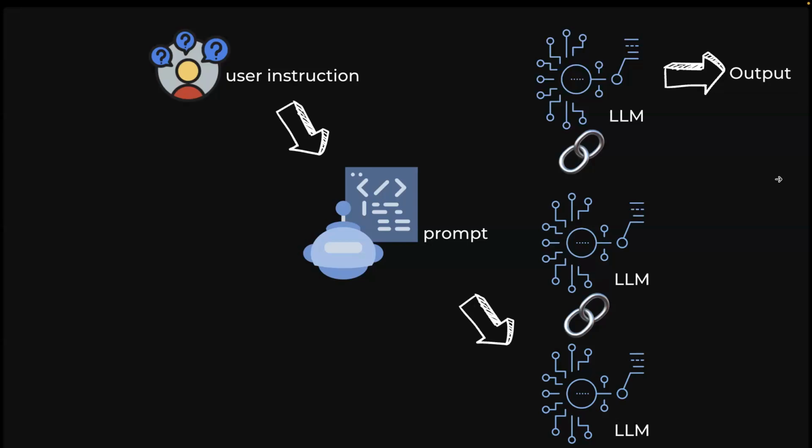And then when we talk about chains, what does that mean? When you work with different language models, you might want to chain different language models together. So the output of one language model could be the input of another language model. Or if you have 3 language models, the output of the first 2 language models could be the input of your 3rd language model. And then together, they work together to produce some sort of output.